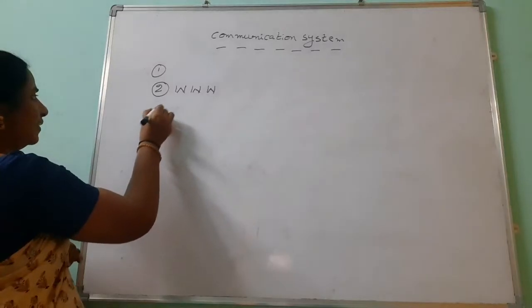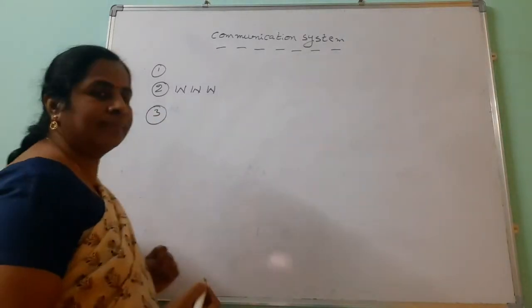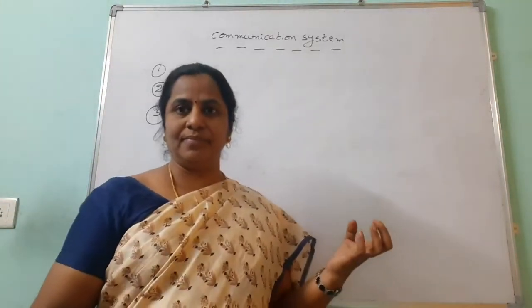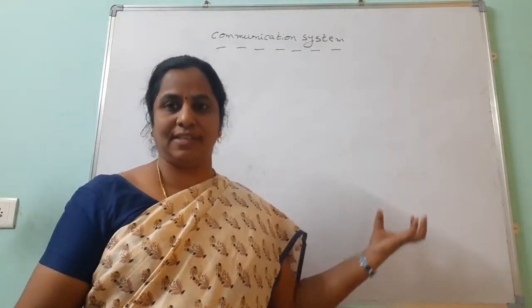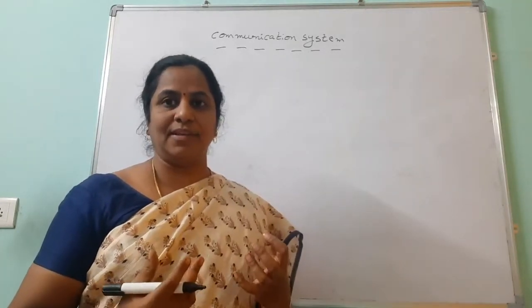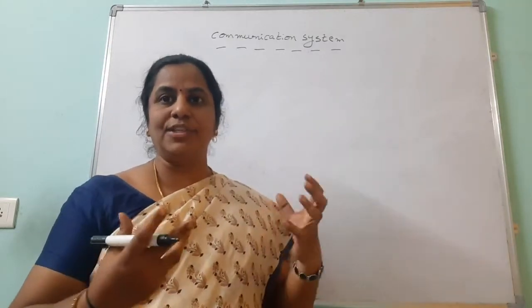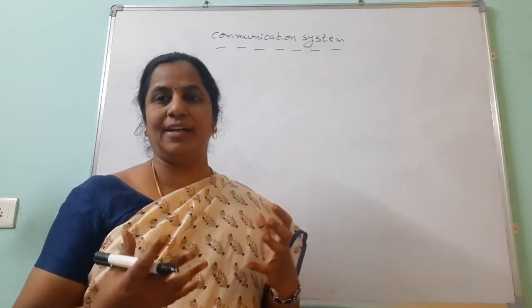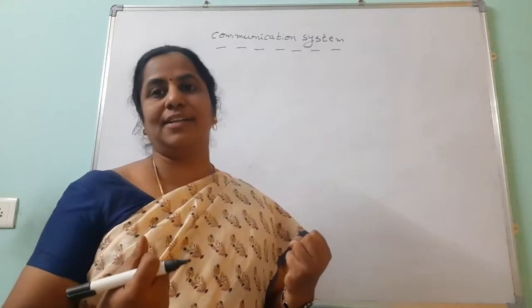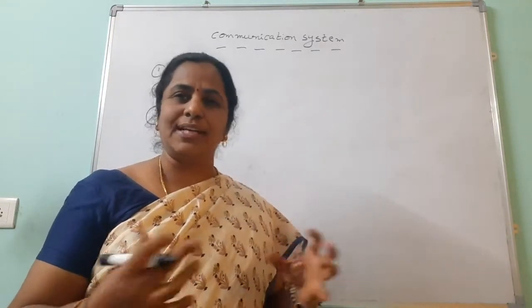Then the third very short answer question is: what is the frequency range of speech signals? Suppose enemies from another country are using a language, coding and all these things. How can we trace that? That is a different thing.